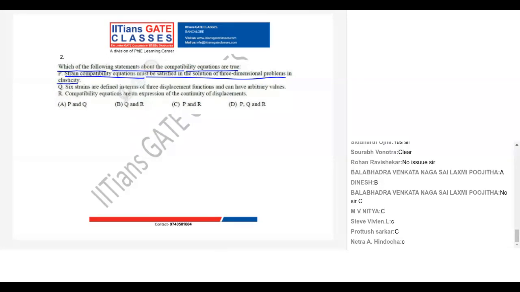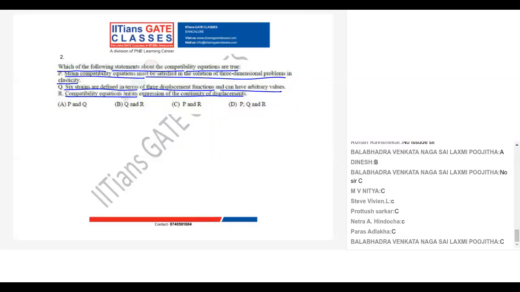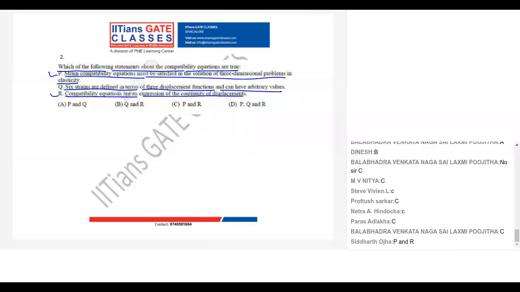Q: 6 strains are defined in terms of 3 displacement functions and can have arbitrary values. R: Compatibility equations are an expression of continuity of the displacement. So which is correct? I think P and R is correct. So what is the answer?